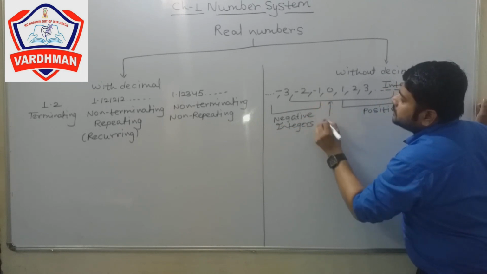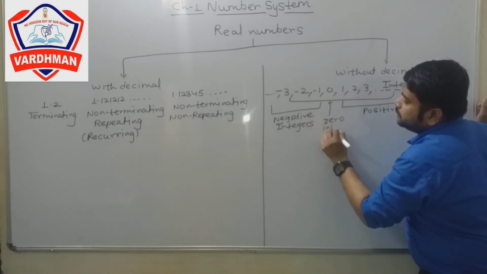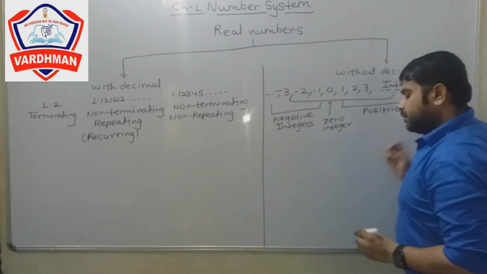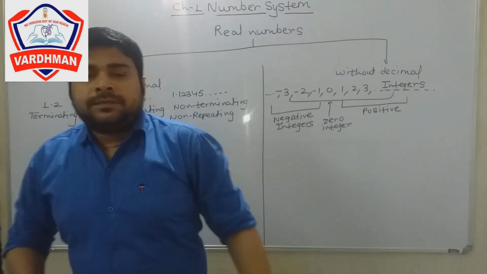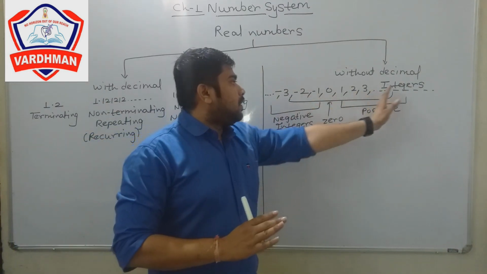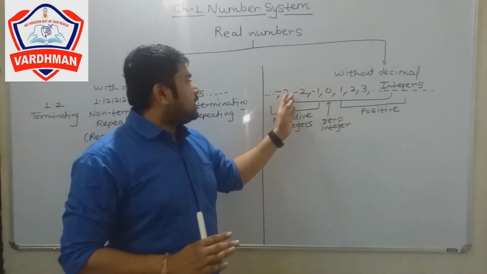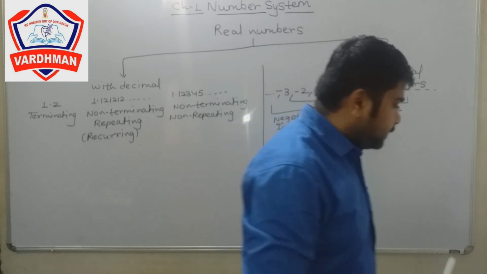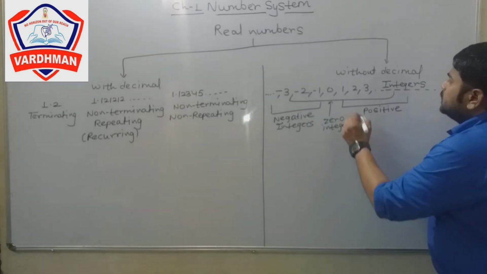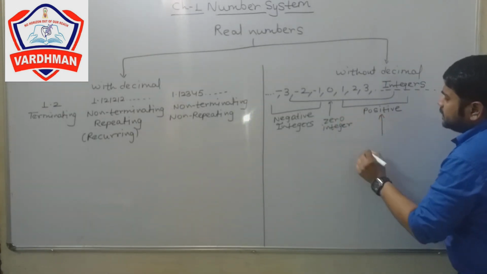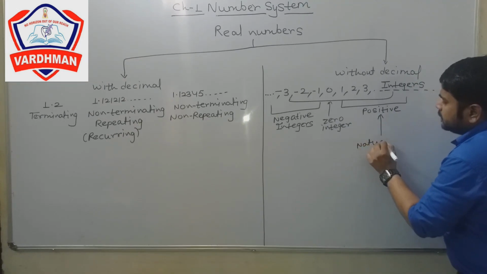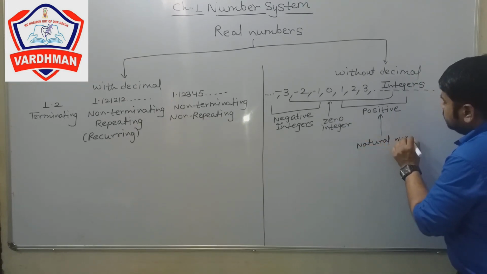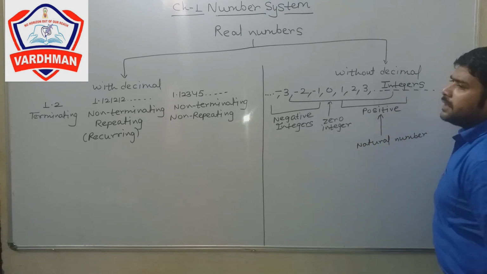From 0 on this side, all are negative integers, and 0 is called the zero integer. Then the positive integers are called natural numbers.